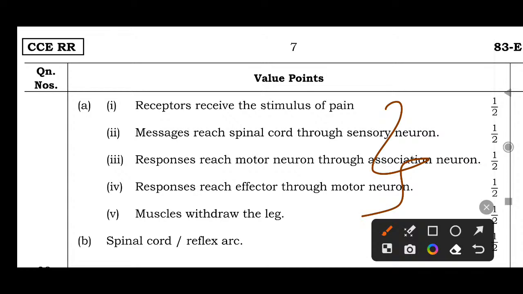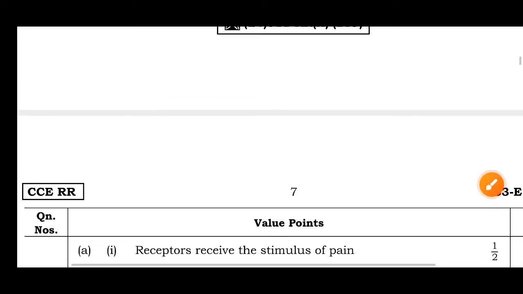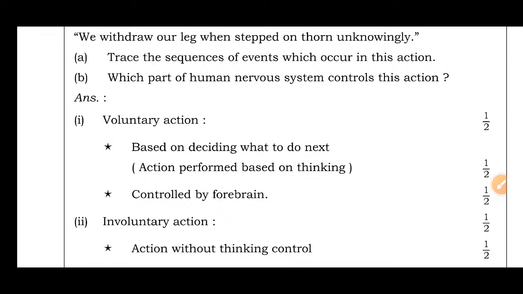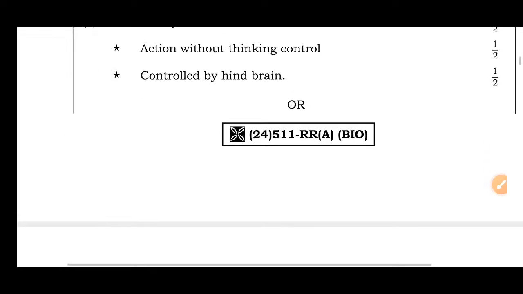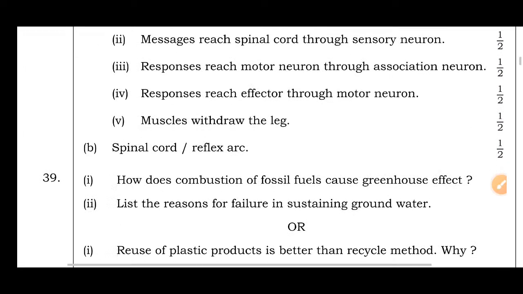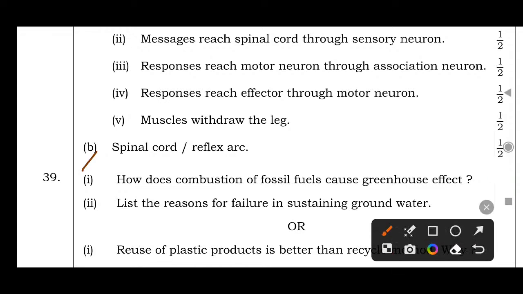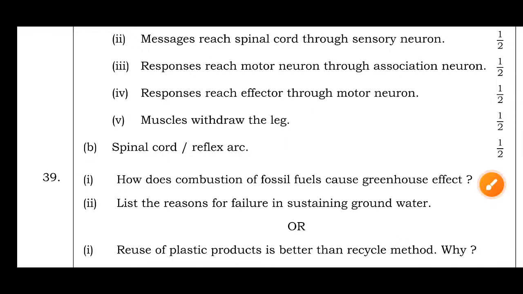This is the series of actions. Then what did they ask there? They asked another question, B: Which part of the human nervous system controls this action? It's the spinal cord or reflex arc.